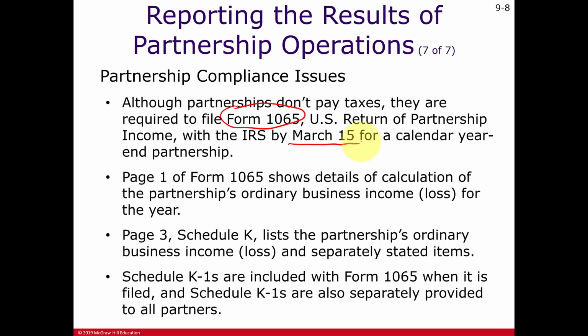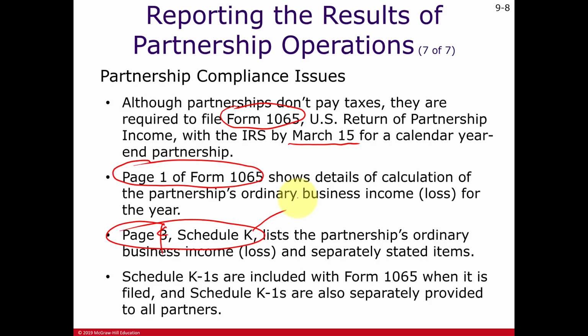So the ordinary business income or loss is going to be reported on page 1 of that 1065 form. And the separately stated items are going to be reported on page 4, a Schedule K of that same 1065 form. This Schedule K would have all of the partnership's ordinary business income or loss and all of the separately stated items.